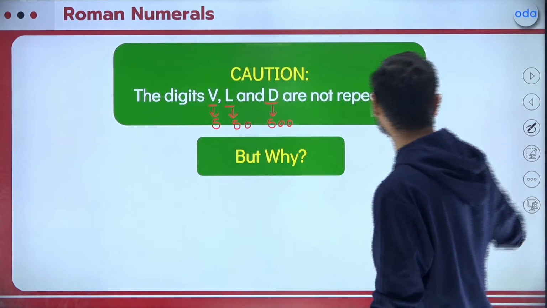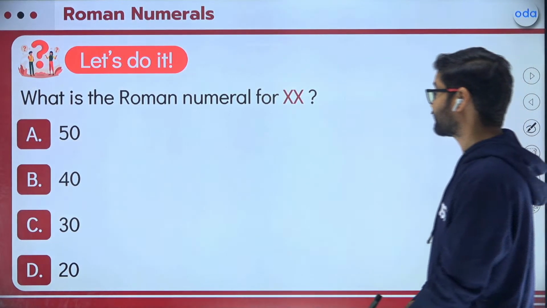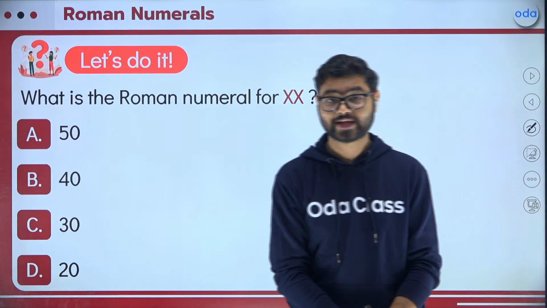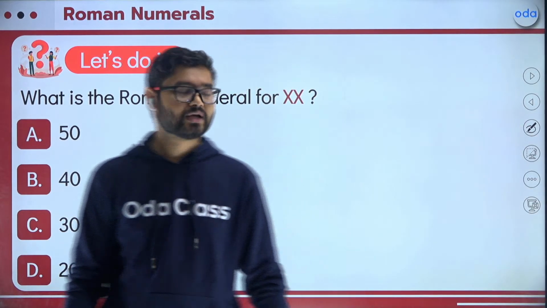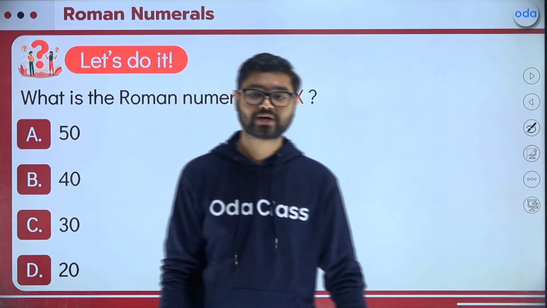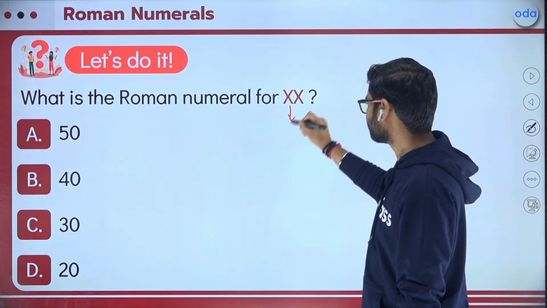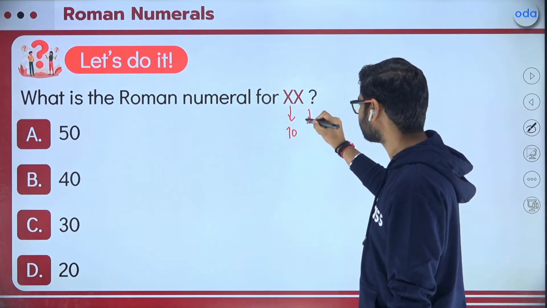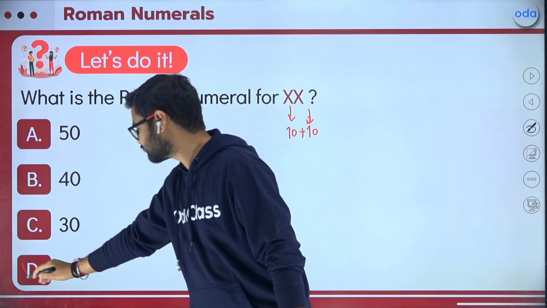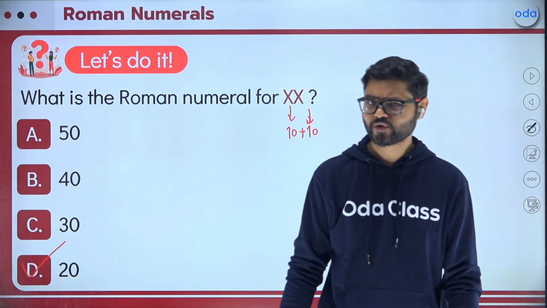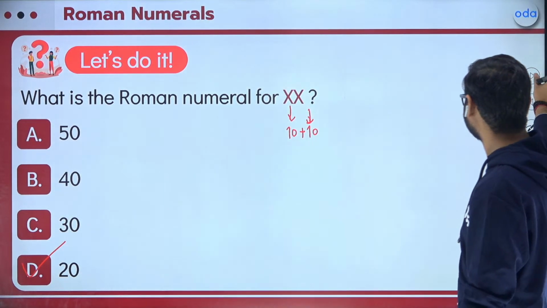Perfect. Brilliant. So now this is the time to do some practice. What is the Roman numeral for XX? Quickly, I want all of you to answer. What will be XX in Roman? We are repeating. X is 10. The other X is also 10. So it will become 10 plus 10, 20. Option D is the right answer. Have you also given the same answer? Nice. Great.